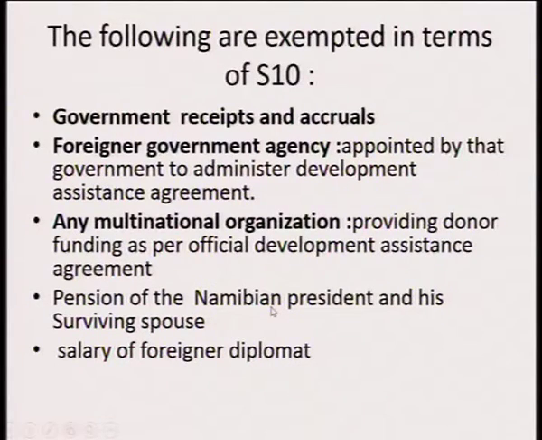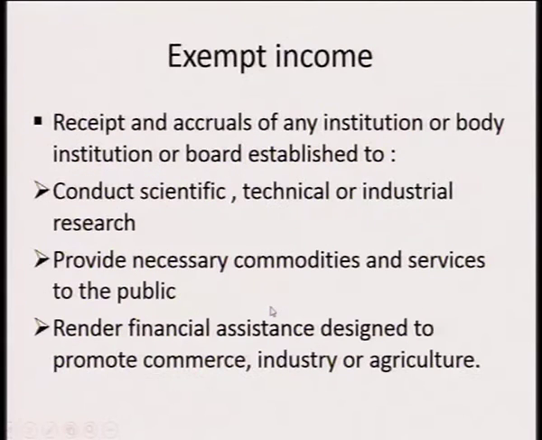The following are exempted in terms of Section 10 of the Income Tax Act, such as the government receipt and accruals, foreign government agency appointed by that government to administer a development assistance agreement, any multinational organization providing donor funding as per an official development assistance agreement, pension of the Namibian resident and his surviving spouse, and salary of a foreign diplomat, as well as exempt income.